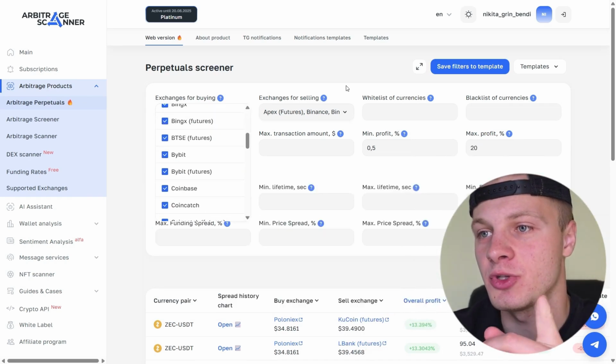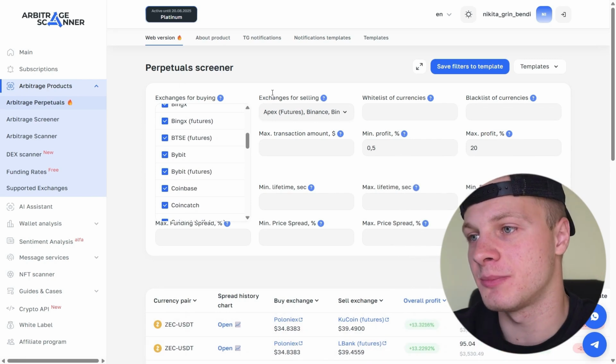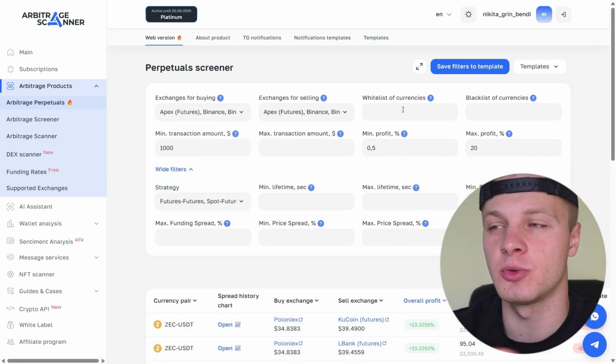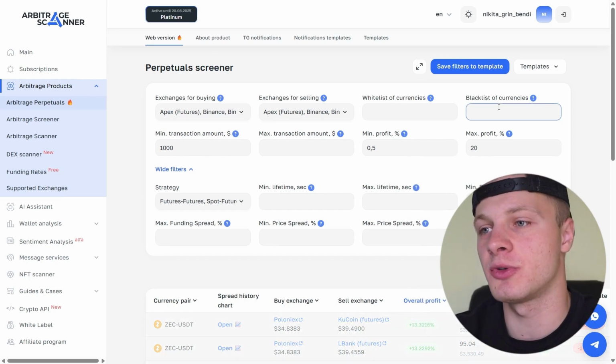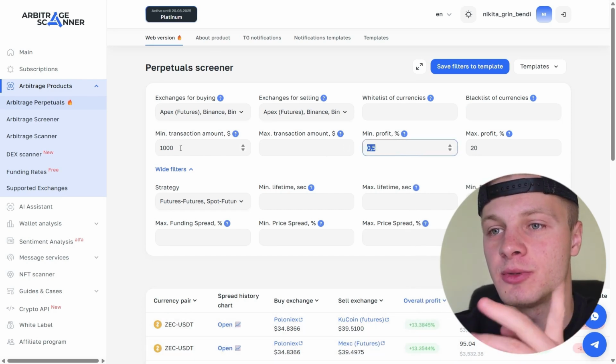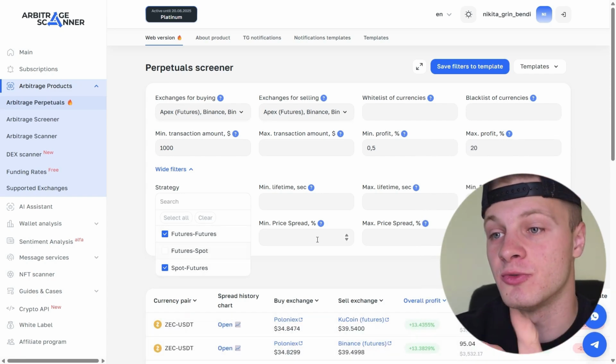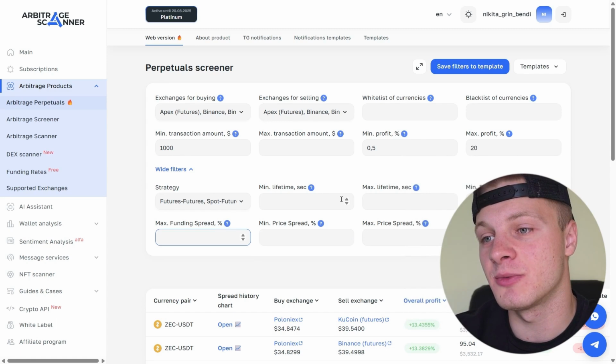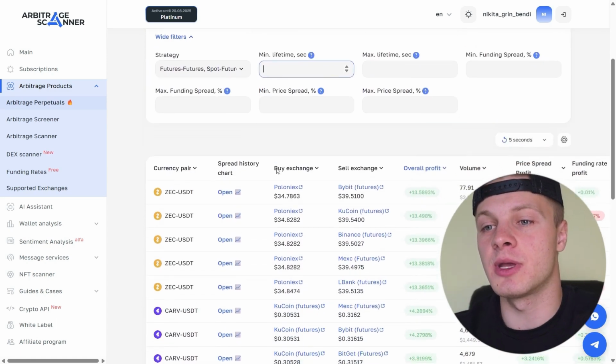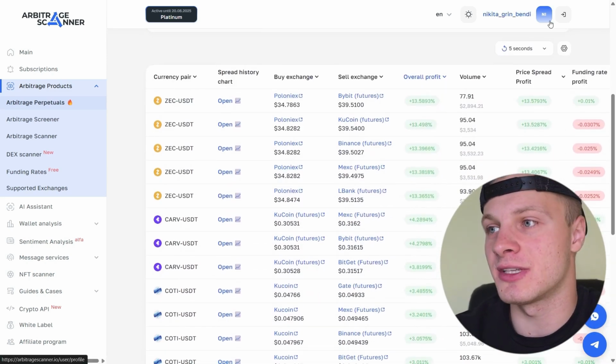You set the exchange where you want to do arbitrage, the selling exchange, the buying exchange here, whitelist the tokens you want to arbitrage, and blacklist the tokens you don't want to arbitrage. You can set the minimum profit, the minimum transaction amount, the maximum profit, and choose a strategy. I usually do arbitrage on futures or spot plus futures. So I choose spot plus futures or futures plus futures. There's also futures plus spot and other settings like maximum fine spread, minimum deal lifetime, and other parameters. And below, we have a table that displays the trades.